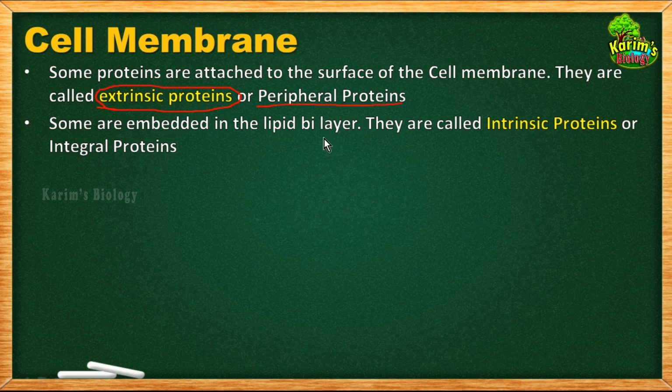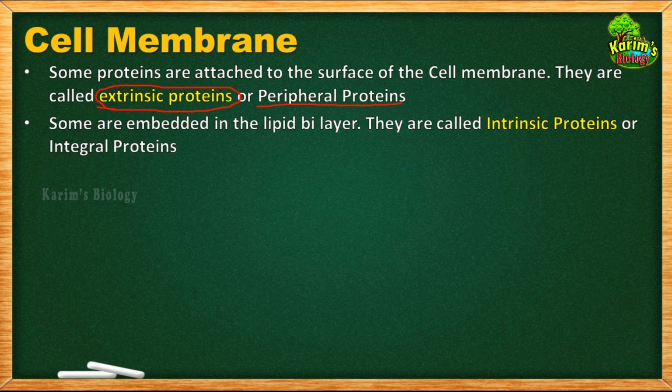And some are embedded in the lipid bilayer. They are called intrinsic proteins or integral proteins. So the second category of proteins are those which are embedded or deeply situated in the lipid bilayer. They are not attached to or present on the surface of the membrane, but they are present within the lipid bilayer. So they are called intrinsic or integral proteins.